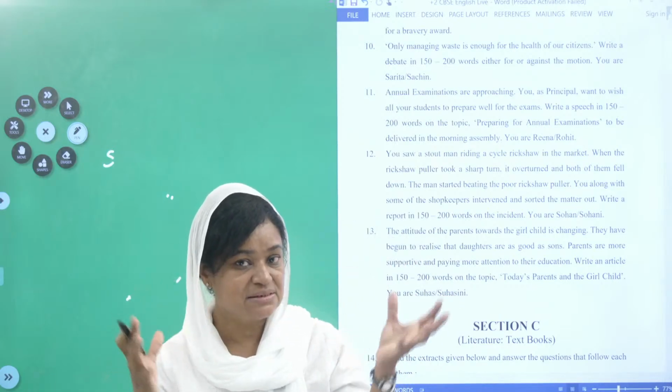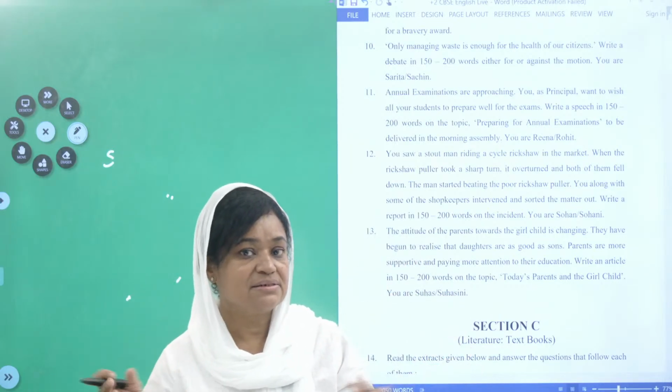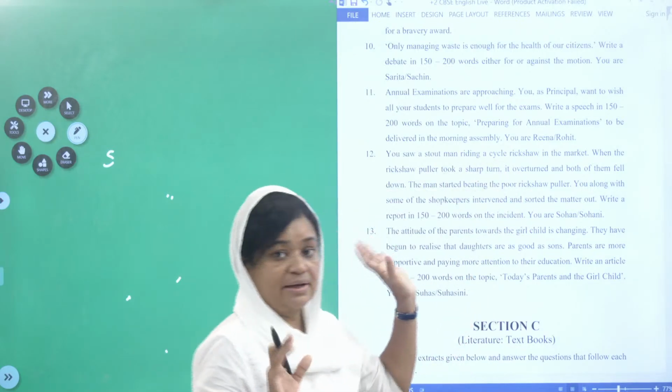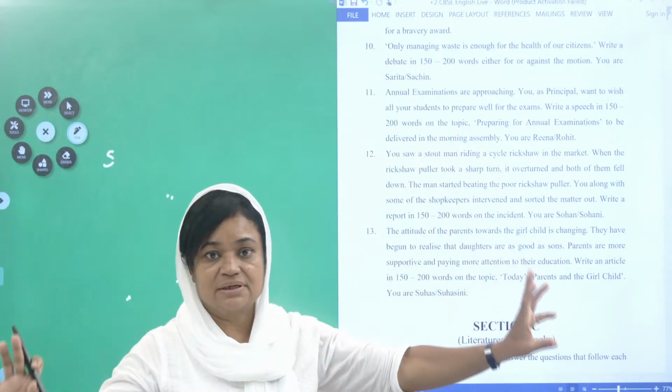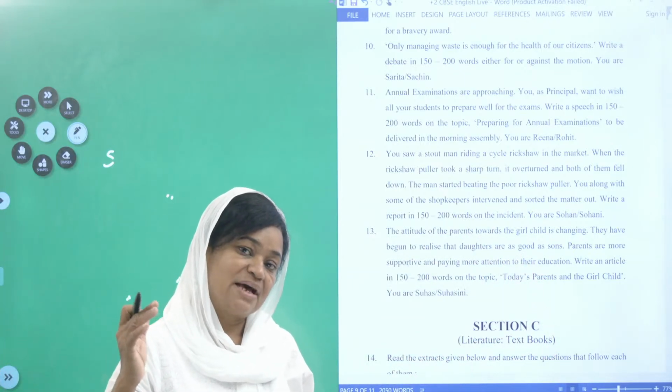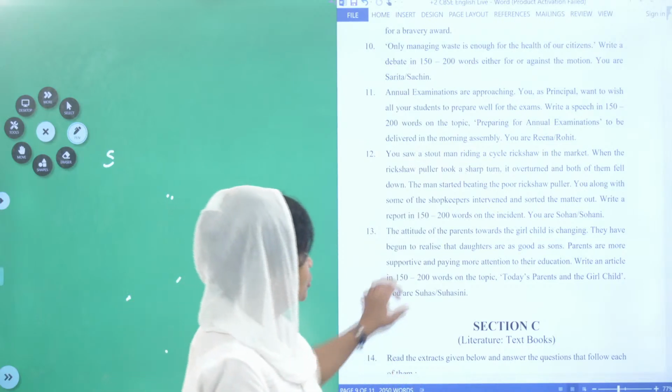Okay, imagine the scene. A stout man is riding a rickshaw in the market. It is a market like Palayam in Calicut. Have you seen? So a stout man is pulling the rickshaw.